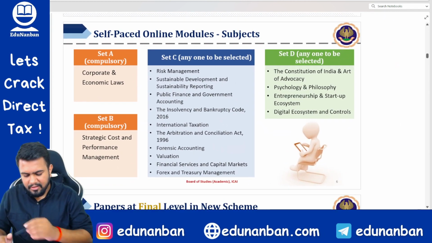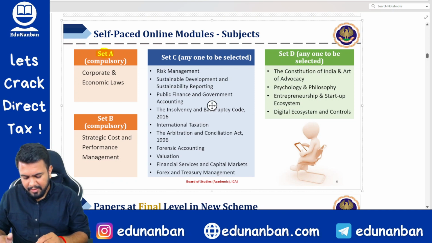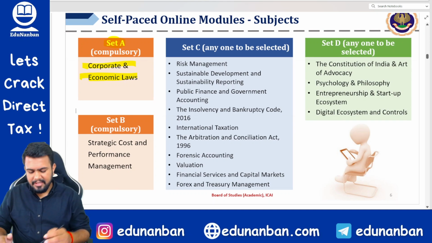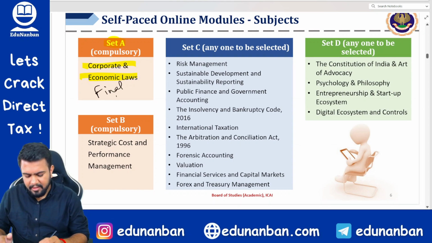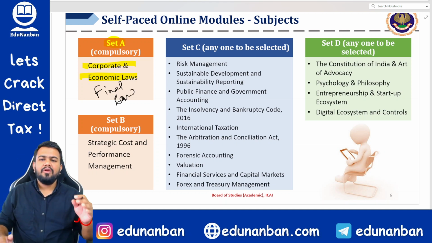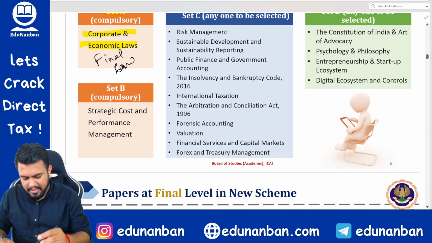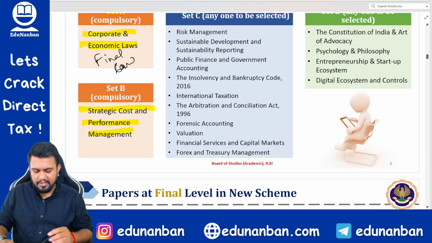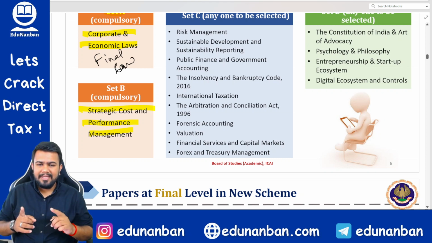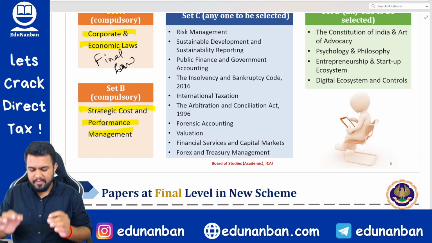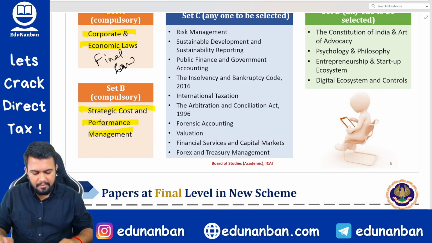Now coming to self-paced online module. Self-paced online module is set A, that is corporate and economic laws. Basically, in the earlier syllabus, it was in final. So in final, law has been removed, and that has been introduced in self-paced online module set number A. Set number B is strategic cost and performance management. So costing has been removed from CA final group 2, and it has been introduced in self-paced online module.